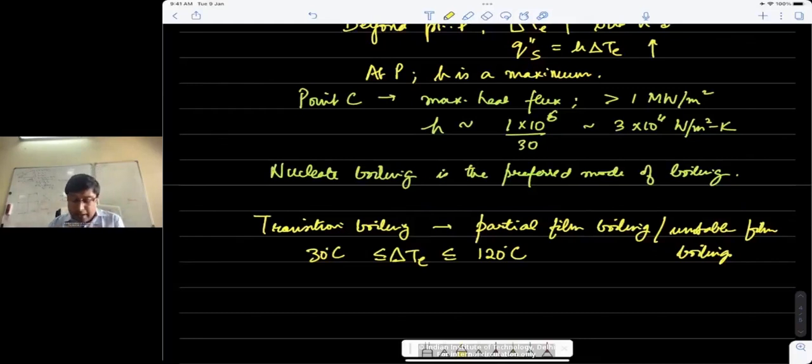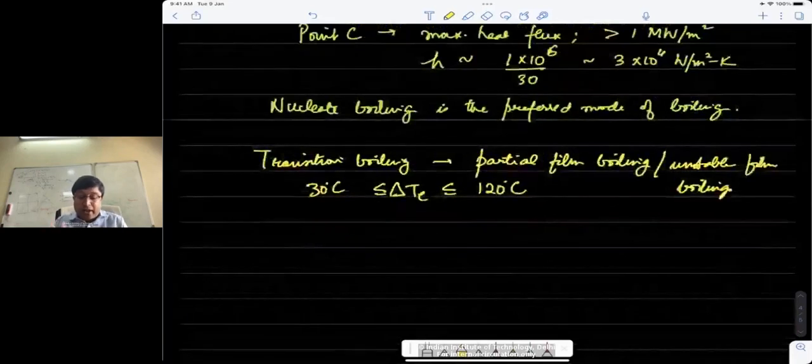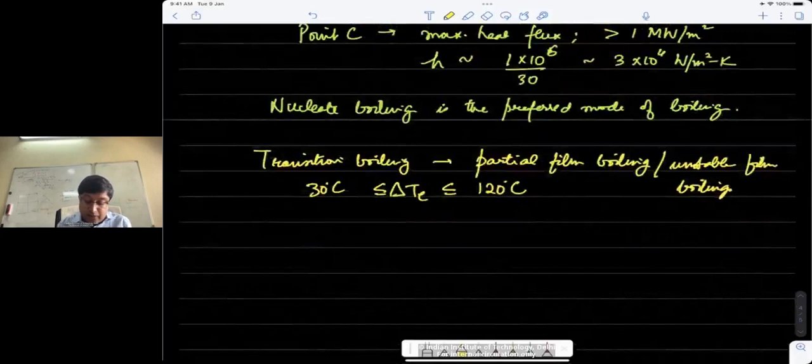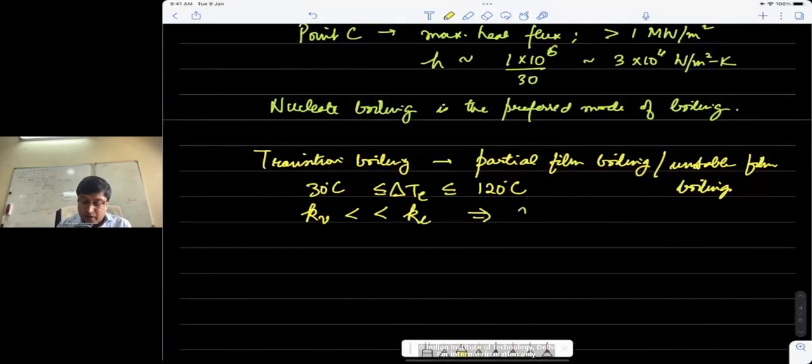And importantly, in this zone, because the vapor is sort of hogging the heater surface, and the vapor conductivity being much less than the liquid conductivity, the heat transfer starts decreasing. So the flux starts decreasing in this zone, and the heat transfer coefficient is also much smaller as compared to the nucleate boiling regime.